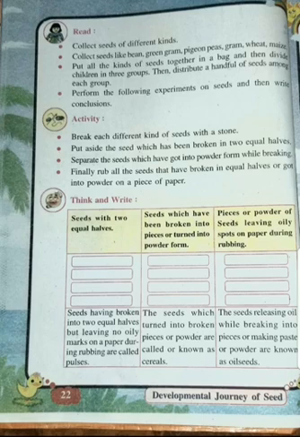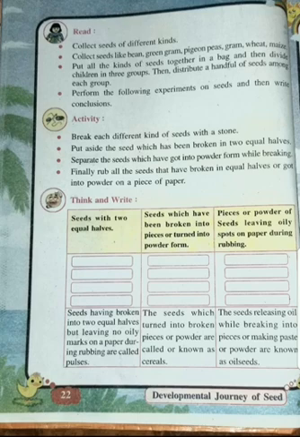And the seeds which leave oily marks on the paper, because you are rubbing it with paper, can be groundnut or castor, mustard, that is rye, sesame, that is til. All these seeds, when you rub with the paper, will give some oily impression on the paper. So these are the three classifications of your activity.